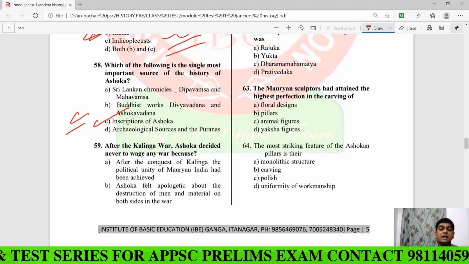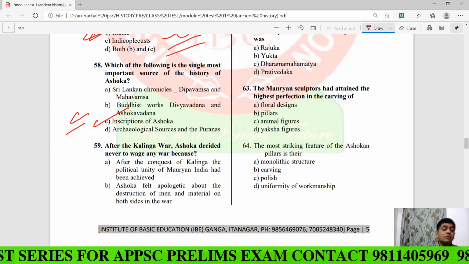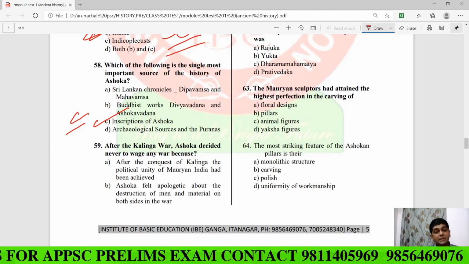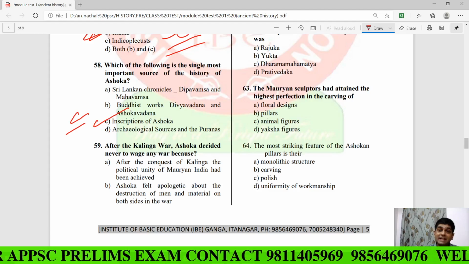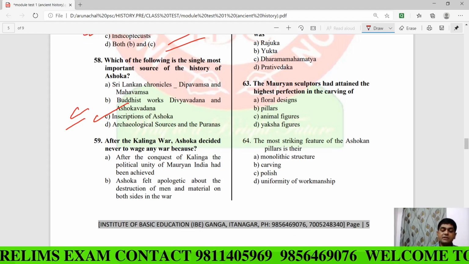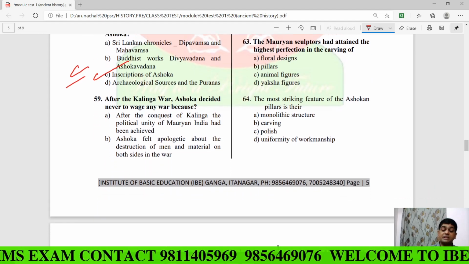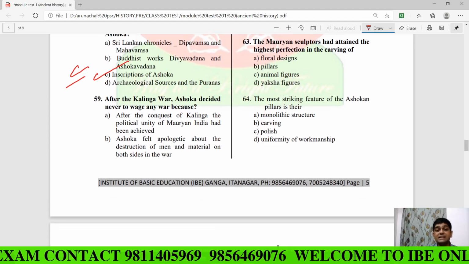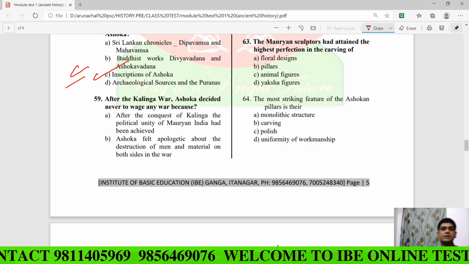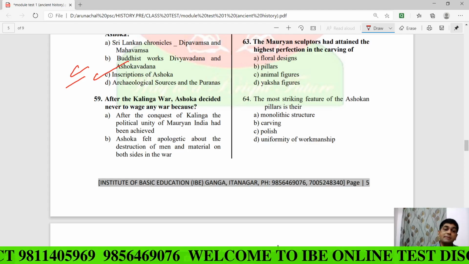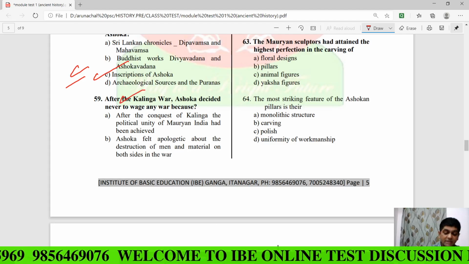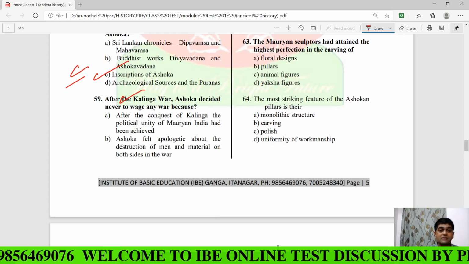And in the classroom, I have discussed thoroughly the various inscriptions of Ashoka, whether it was the rock edict, the pillar edict, or even the cave edict. Clear? So your answer is what? Inscriptions of Ashoka. Now, let us see question number 59. After the Kalinga War, Ashoka decided never to wage any war because... You know that through major rock edict number 13, we come to know about this bloodiest war, the Kalinga War. Kalinga means the modern Odisha.